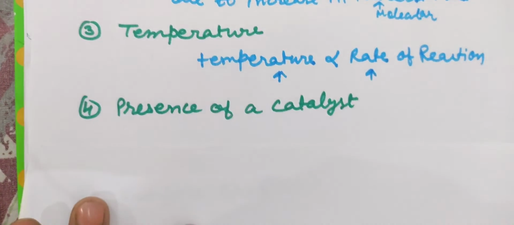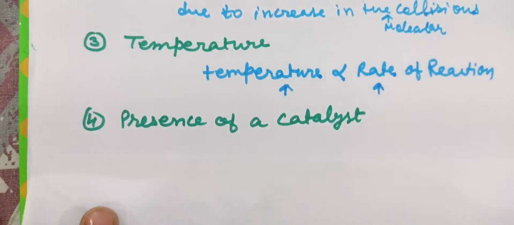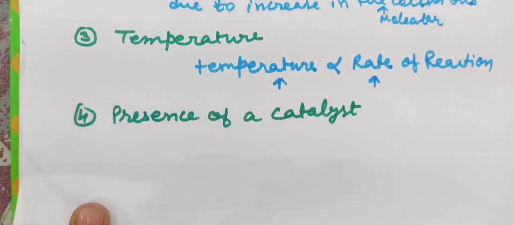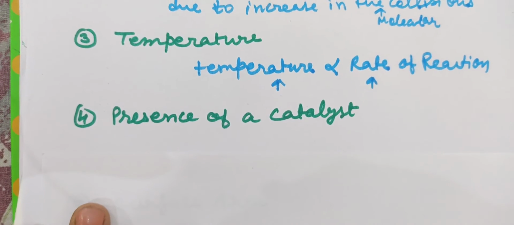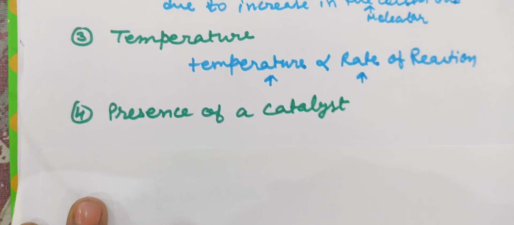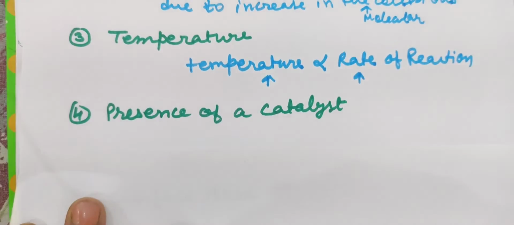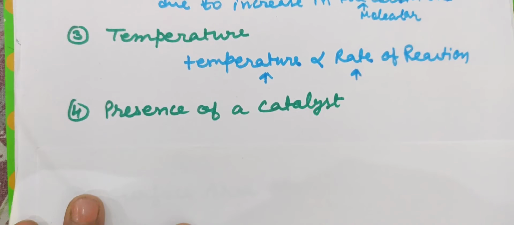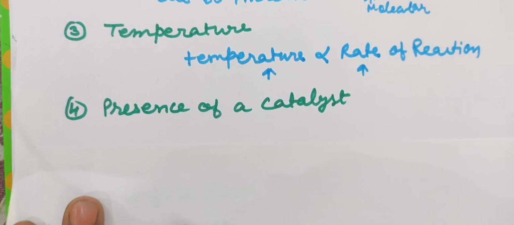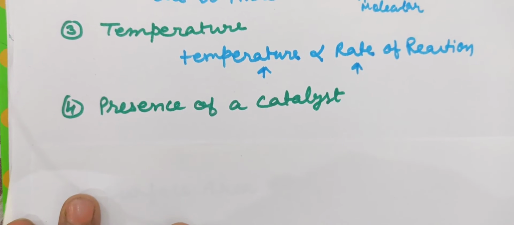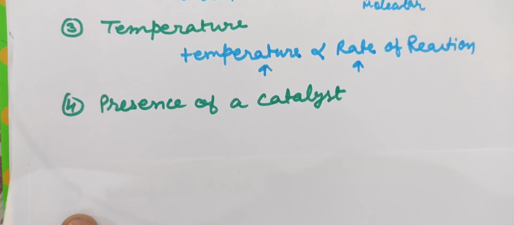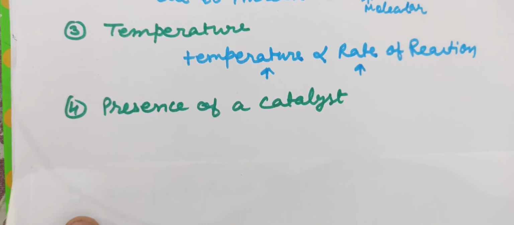The next one is the presence of catalyst. Students, we have different types of catalysts. First of all, know what catalysts are. Catalysts are those substances which increase or decrease the rate of reaction without changing their own concentration. They participate in a reaction to complete it, but their concentration remains constant. So catalysts are those substances which are involved in a reaction without changing their own concentration.